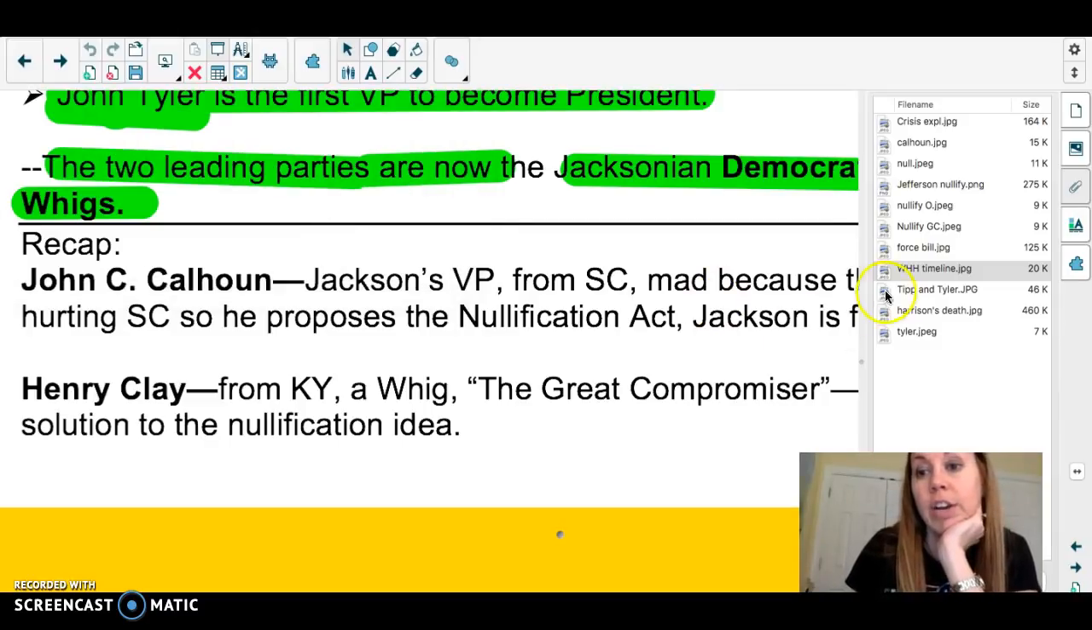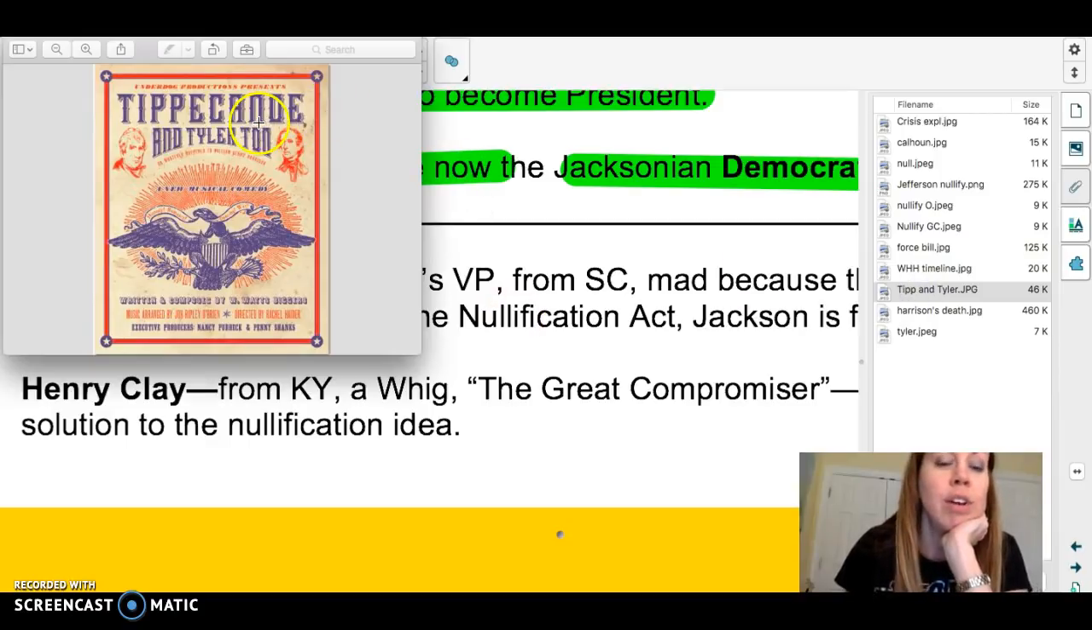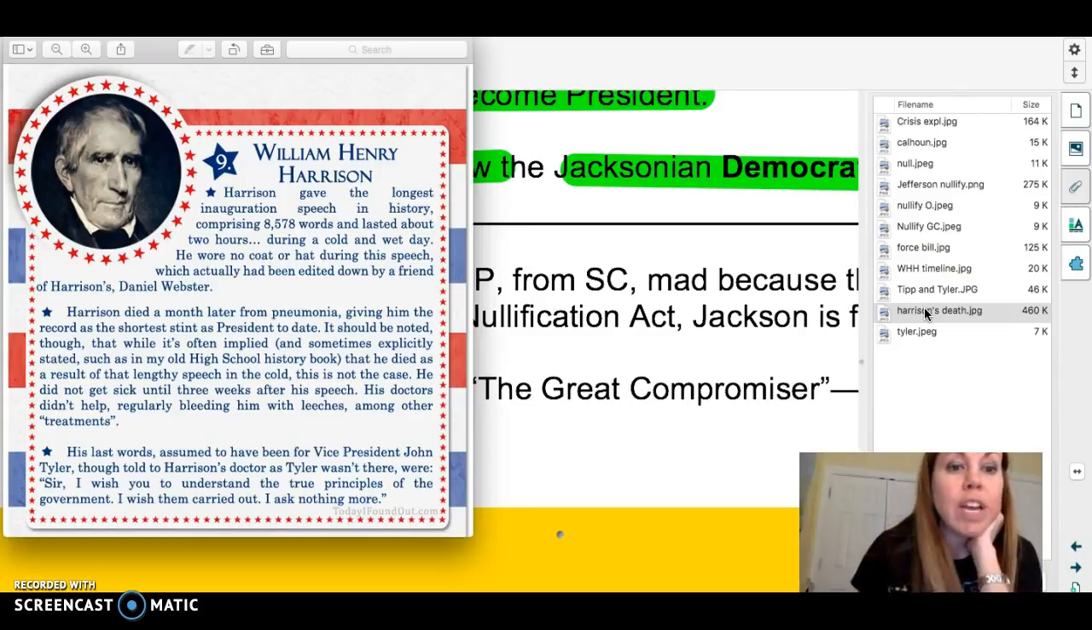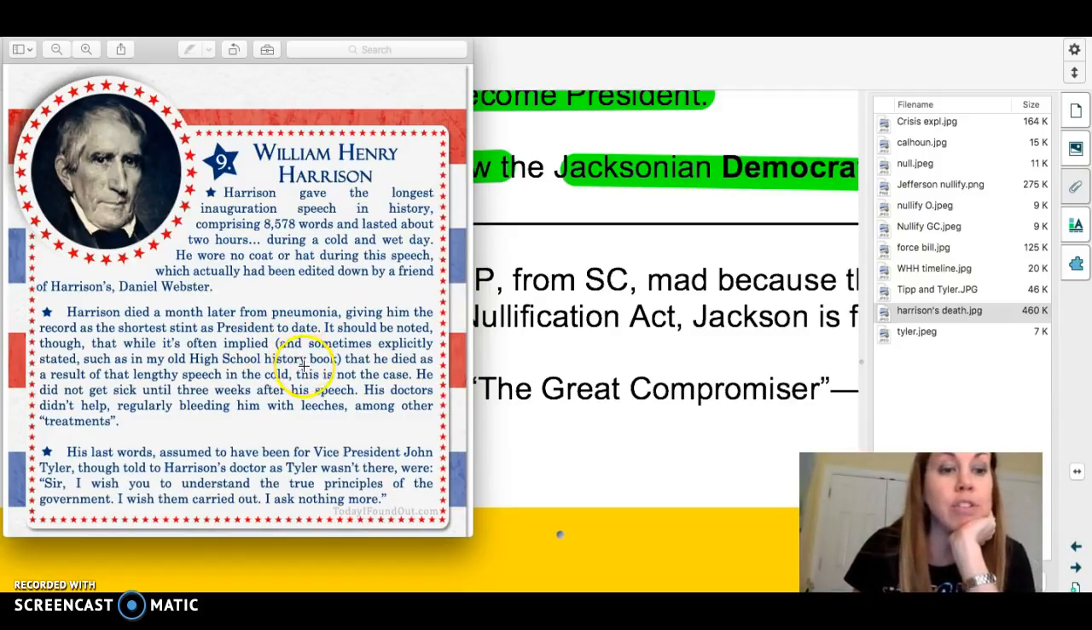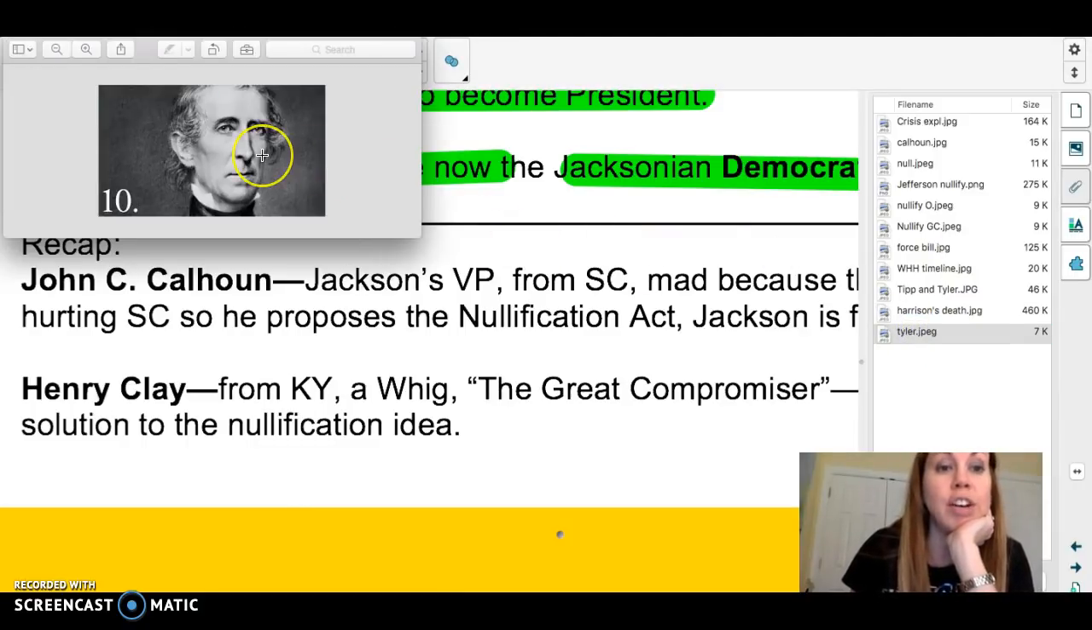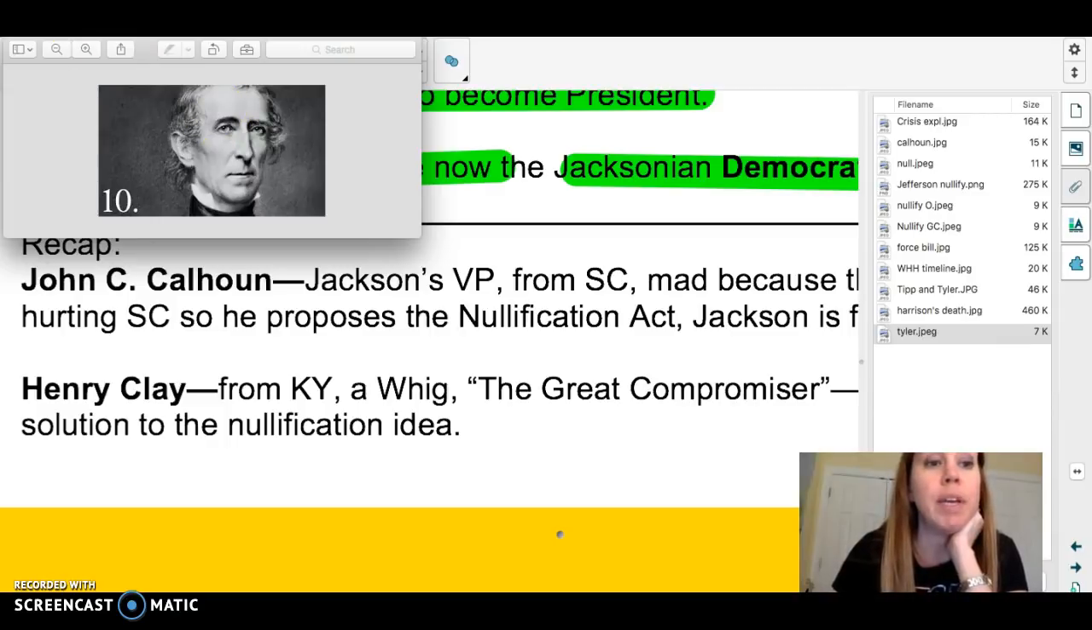Okay, here is Tippecanoe and Tyler too. This is William Henry Harrison's nickname, Tippecanoe, because of fighting in the Battle of Tippecanoe, and Tyler too, who would be his vice president, who quickly becomes president. And here's Harrison's death. Talks about his speech was 8,578 words, lasted 2 hours, cold, very cold, wet day. He dies a month later from pneumonia, which Miss King is awesome and remembered all that. Shortest stint as president to date. Okay. And also wanted you to see John Tyler, who becomes the first VP to be P. And now we're at number 10.